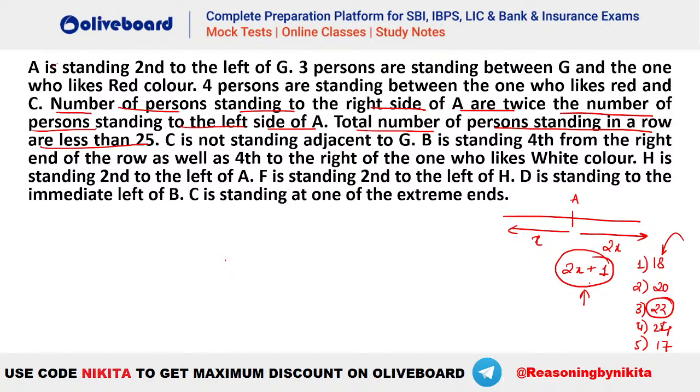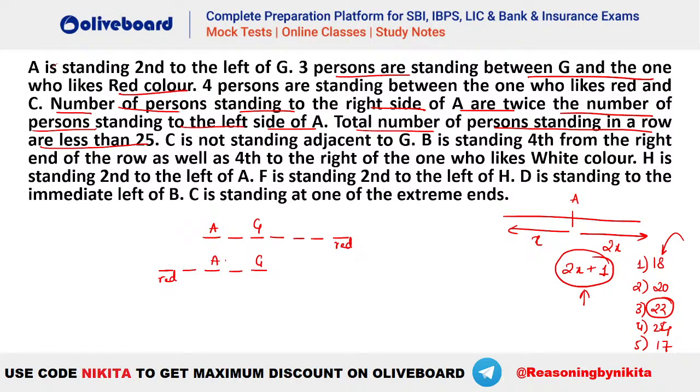Okay, so let's check. A is second to the left of G. Let's draw this. A is second to the left of G. Now 3 persons are there between G and the one who likes red color. So you can see there can be 2 possibilities. Let's check it out. 1, 2, 3. This can be your red. And similarly 1, 2, 3. This can be your red. These are the 2 possible cases that we can have.